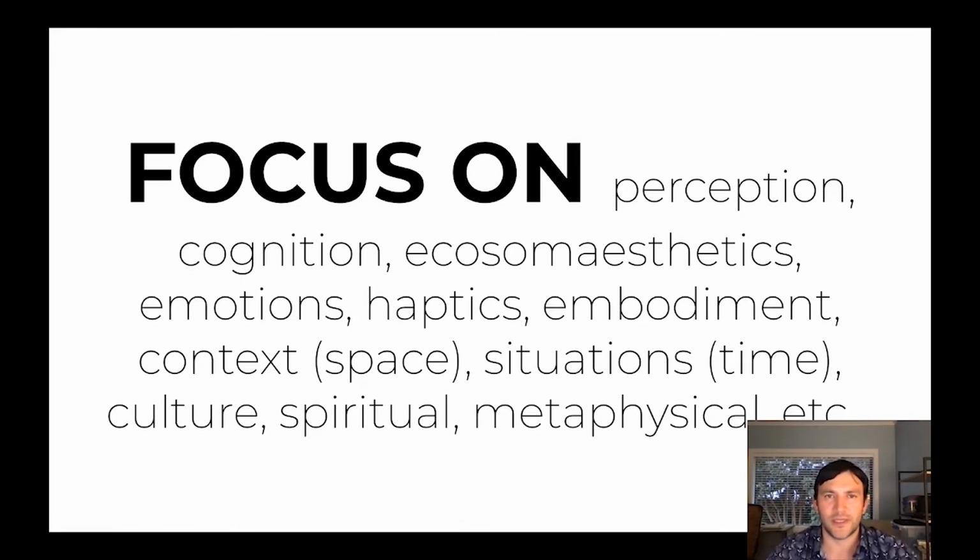In terms of design itself and creative practice, this calls for a focus on the process of perception, of cognition, the ecosomesthetics, the emotions, the haptics, the embodiment, the context or the space, the situations or the time, the temporal dimension, the culture, the spiritual dimension, the metaphysical realm, and so forth.